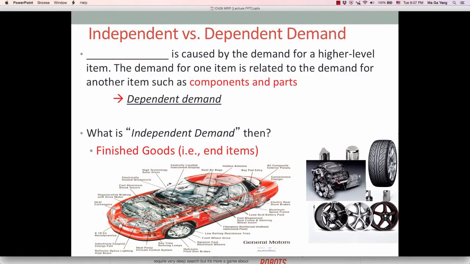Based on this forecast of demand for cars, these dependent demand items, wheels, engines, and tires, can be calculated. So that's actually the MRP system. How much to order and when to order is not an easy thing. It is a very complex process that requires a high level of computerized system.